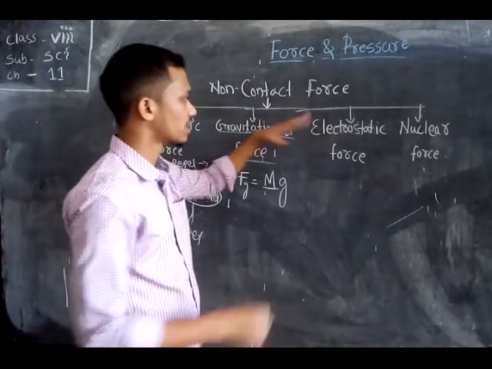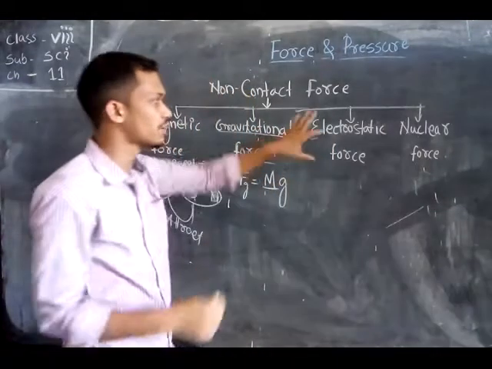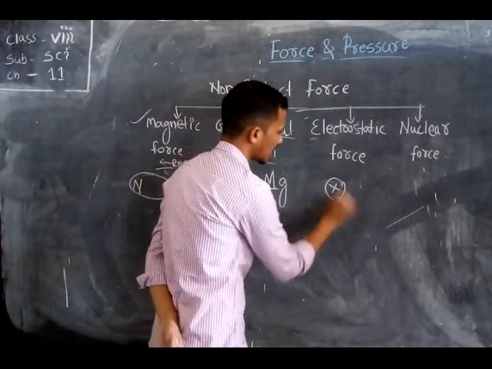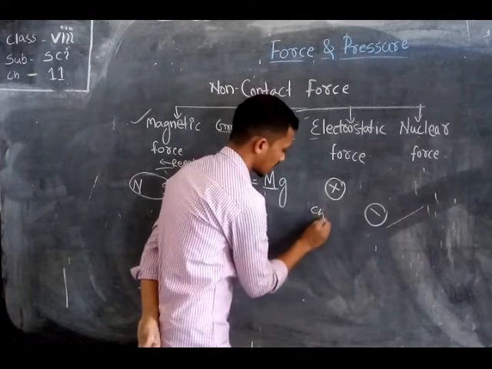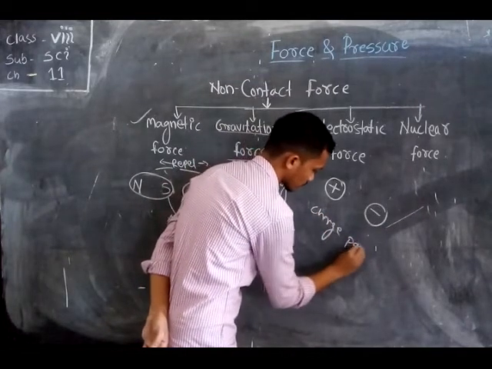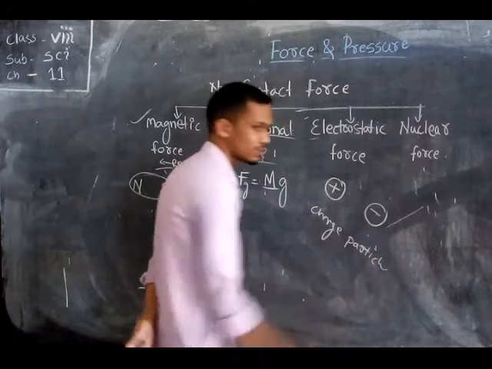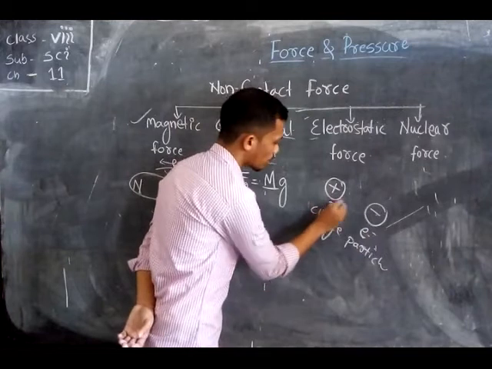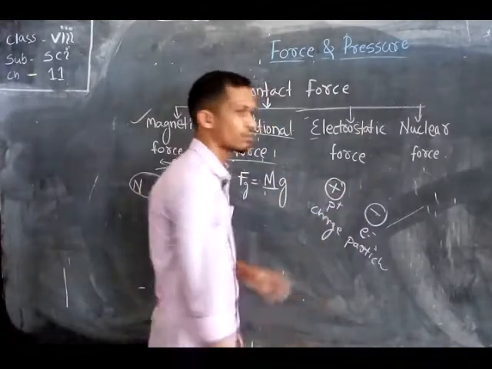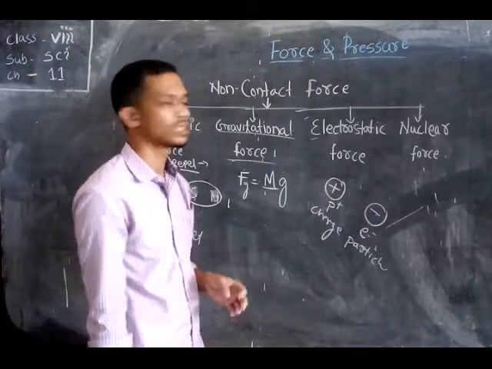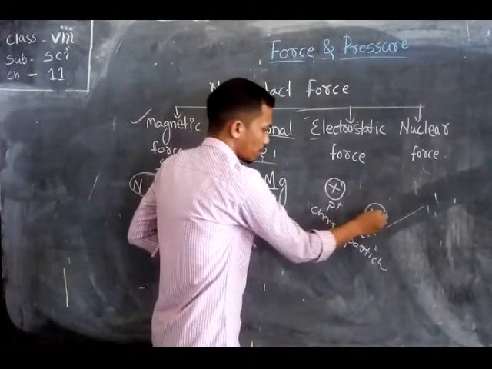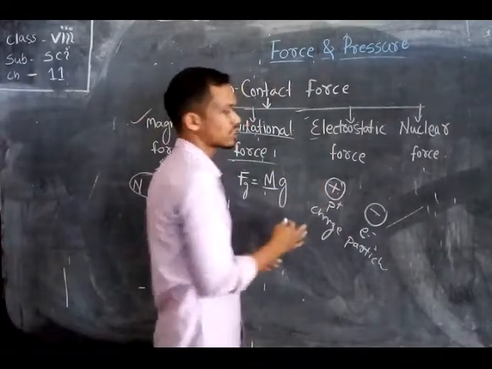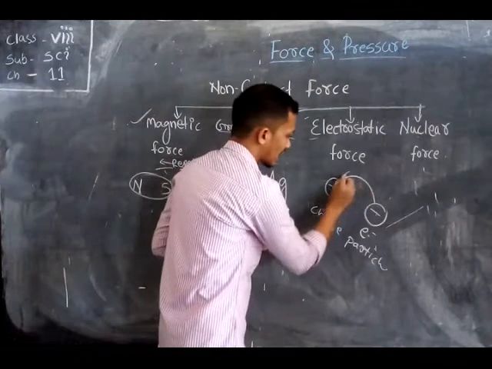When we deal with the fundamental study of electrostatics, there are two charged particles, one is the positive charged particle, another is the negative charged particle. Mainly the negative charged particle is the electron, and the positively charged one is the proton. These two types of charge may produce the electrostatic force. The positive and negative are two opposite charges. In electrostatics also, two opposite charges attract each other.